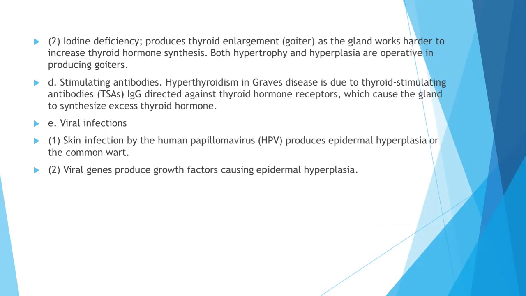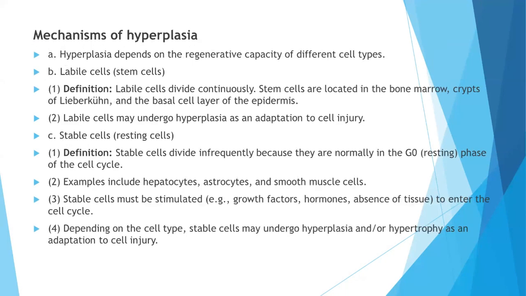Remember this line too. Stimulating antibodies. For example, hyperthyroidism in Graves' disease is due to thyroid stimulating antibodies, IgG, directed against thyroid hormone receptors, which cause the gland to synthesize excess thyroid hormone. Number E, we have the viral infections. For example, skin infection with the human papillomavirus, HPV, produces epidermal hyperplasia or the common wart. Viral genes produce growth factors causing epidermal hyperplasia.